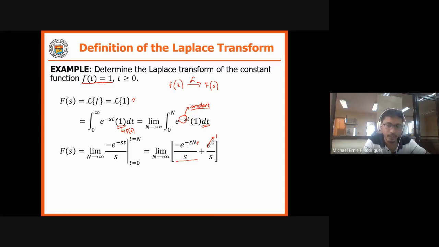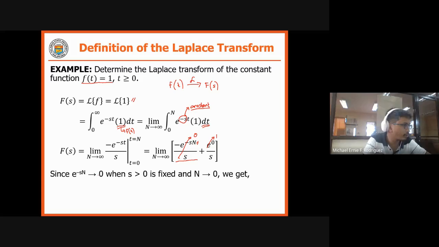Since your n approaches infinity, and you raise the exponent, that is exponential of negative s times n, where n approaches infinity, therefore this is now equal to 0. So that is approaching 0. Like we have said earlier, that is 0 when your s is greater than 0.